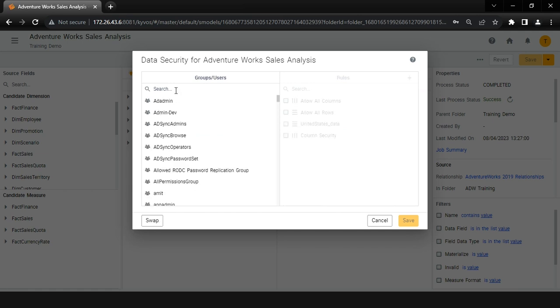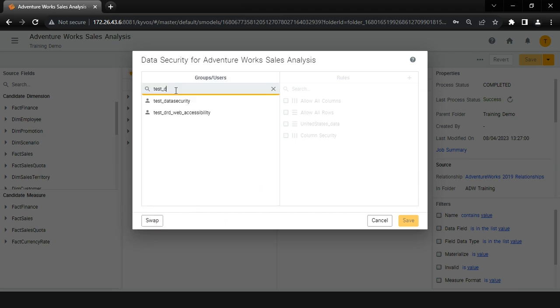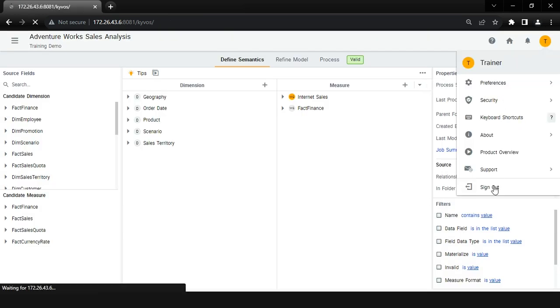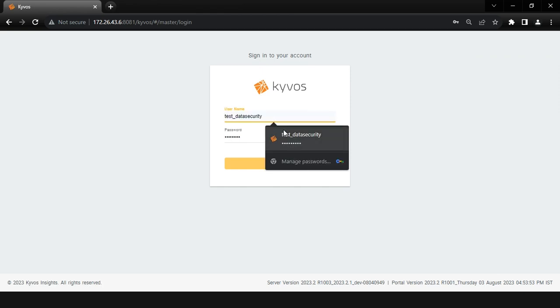From the search box, we can search the user Test Data Security and select the rules from the left side that we want to apply for this user. Let's select the rules United States Data and Column Security. Click on Save to save the changes. In order to check the data security, let's sign out and log in with the Test Data Security user.